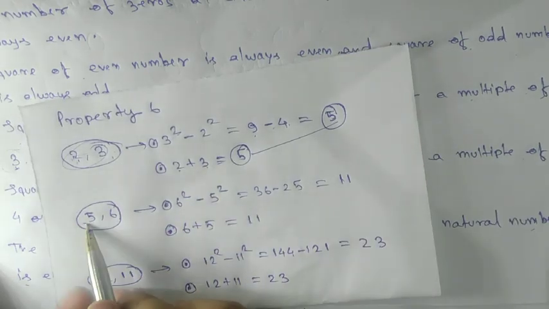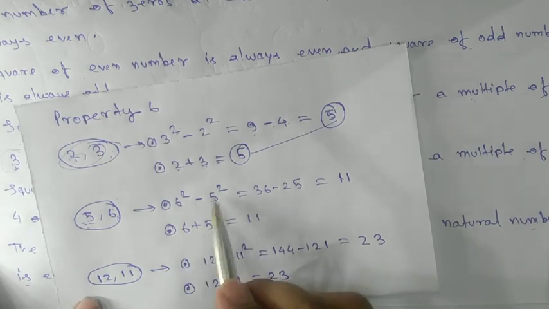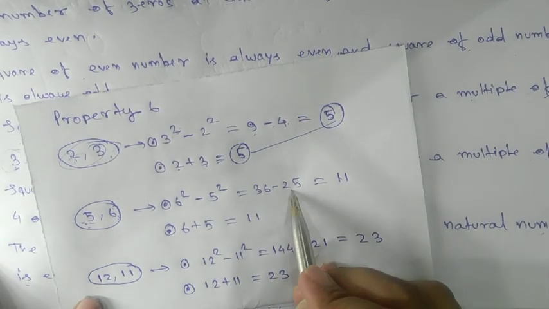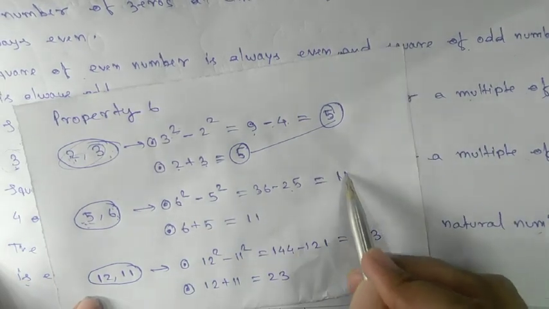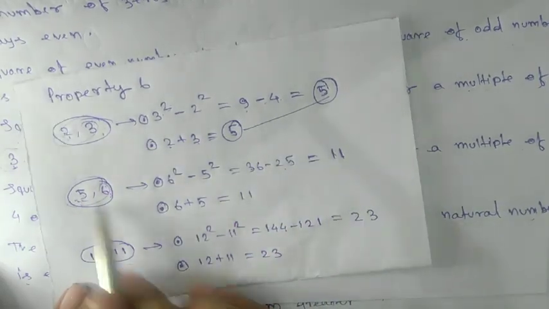Now you take another pair of consecutive numbers, 5 and 6. 6 square minus 5 square, 36 minus 25, what are we getting? 11. And this 11 is what? The sum of 6 plus 5.